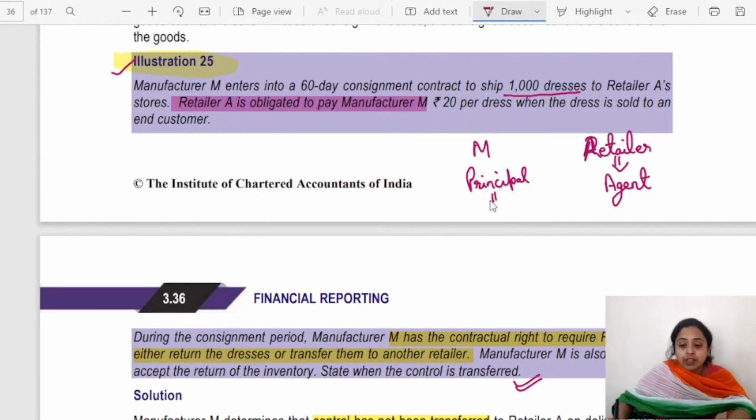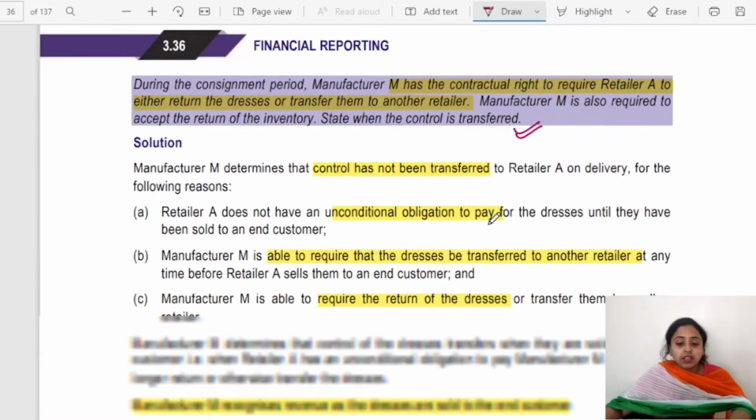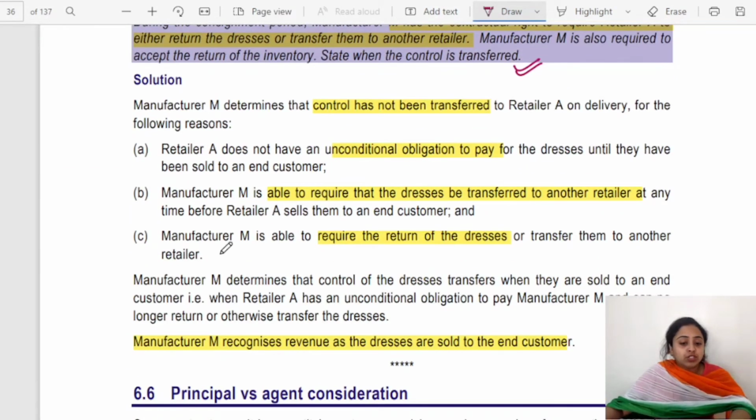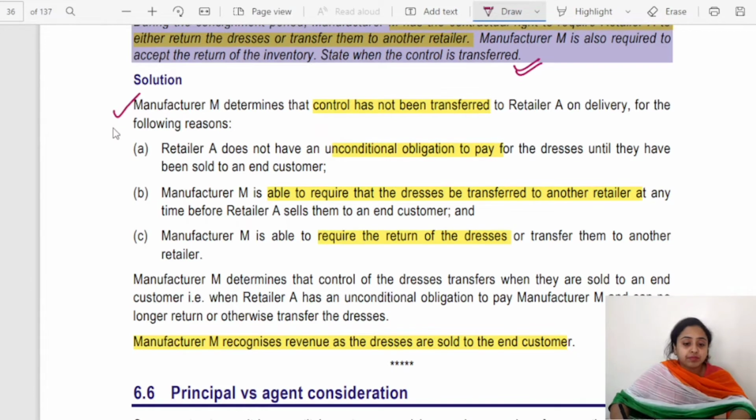It will be doing calculation on a gross basis. Gross amount will be recorded as revenue, whereas in the case of an agent only the commission will be recorded as revenue. Are you clear? See the solution, read the solution once. Manufacturer M recognizes revenue as the dresses are sold to the end customer, when control is being transferred, when it is being sold to the end customer.